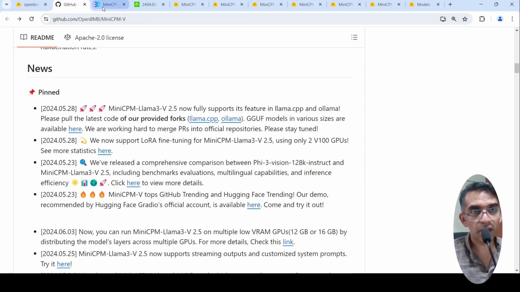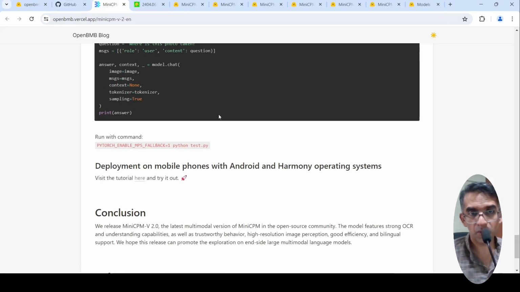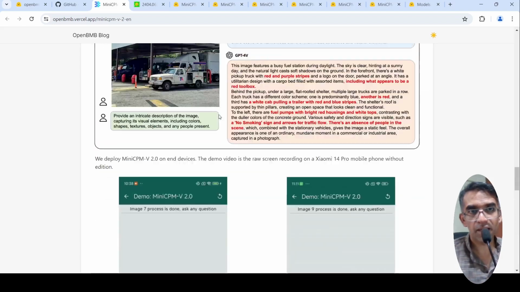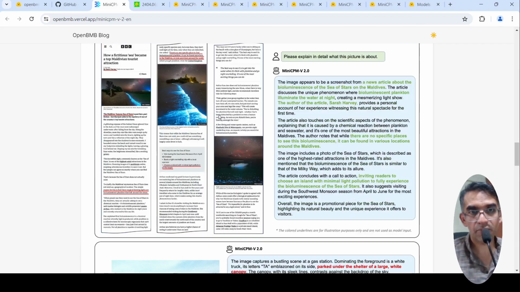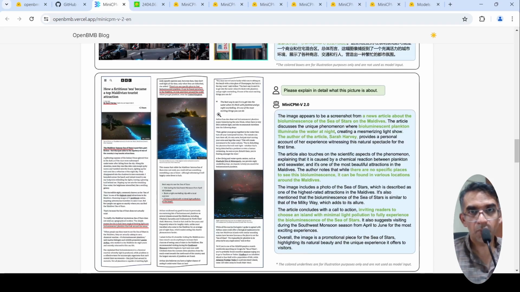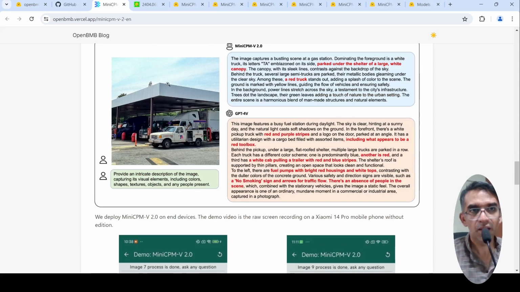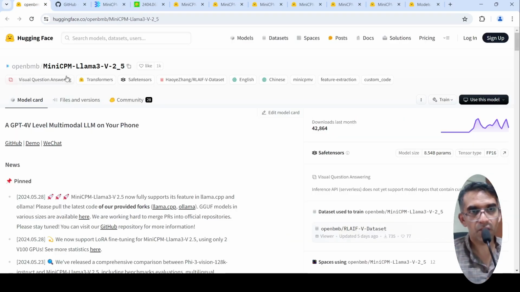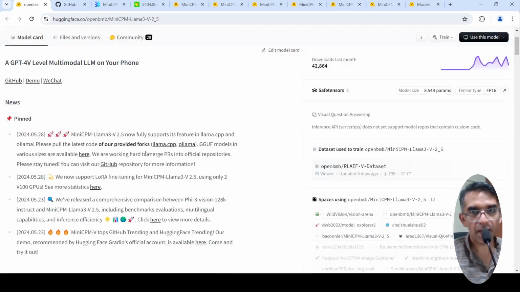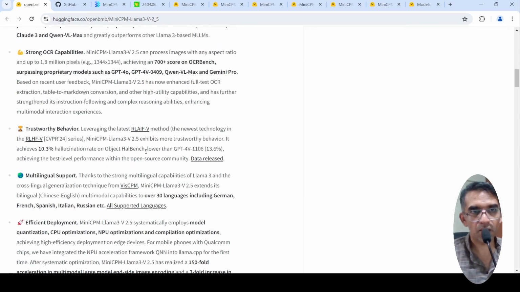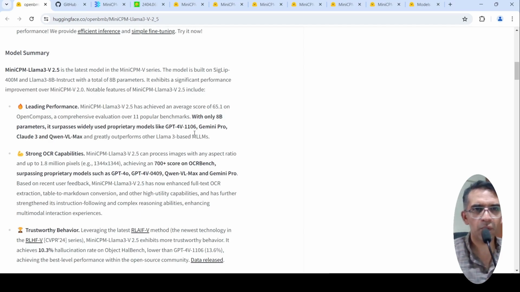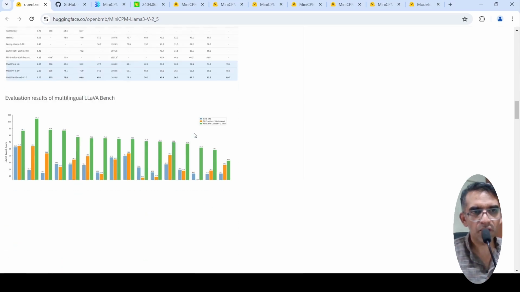And if you look at their blog, they talk about that over here. They have some examples about what this picture is about, and the model says this is a screenshot from a news article about the bioluminescence of the sea of stars. They show a couple of examples. Then I went to their Hugging Face page, where they talk about leading performance across benchmarks and models, and they also have a demo.